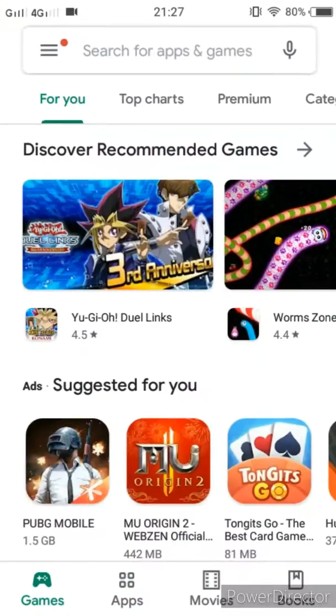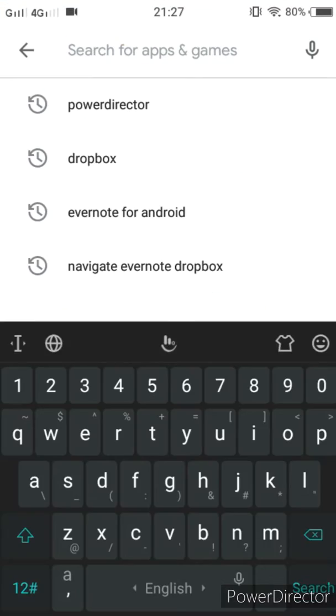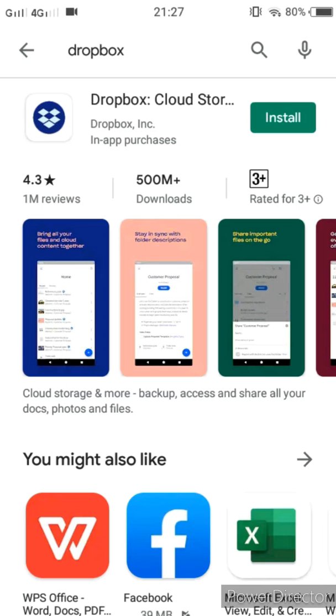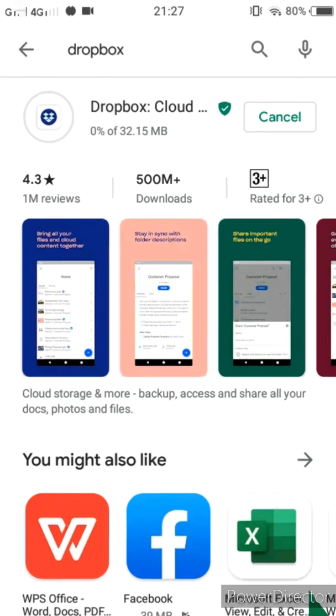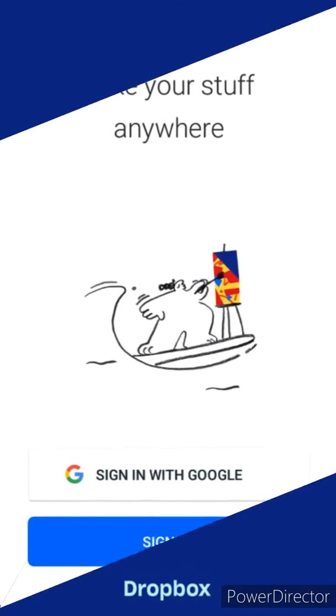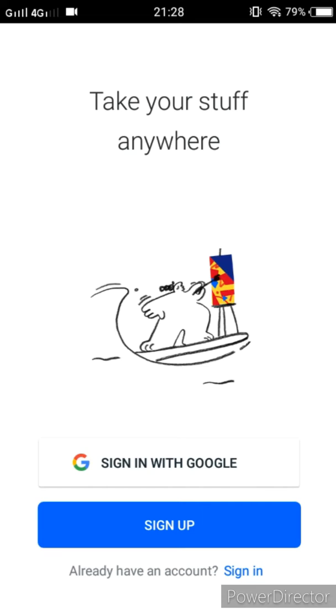For today's video, I'm gonna show you how to install and navigate Dropbox and Evernote. So first, click the Play Store app. Then search for Dropbox. After that, click the install button. Then wait for a while. The app has been installed. Next, you should click sign up and create an account.